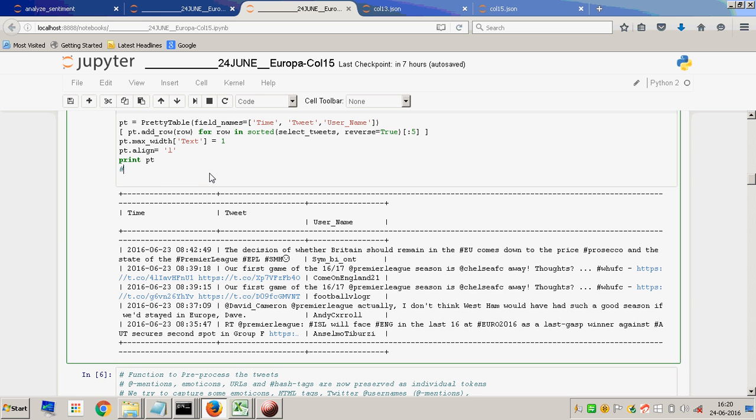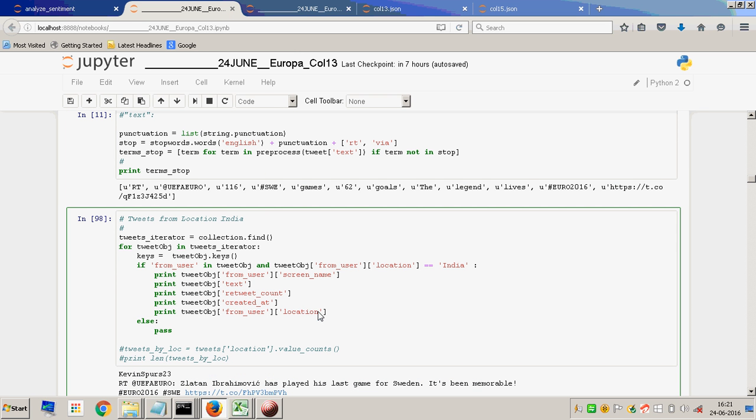So what do we have here? Doing some basic tweets analysis of tweets around the Premier League and the Europa 2016-2017 games which are going on, the soccer. What do I want to do? I want to do some sentiment analysis. I also want to do some basic descriptive stats to see what is happening. And how do I do this?